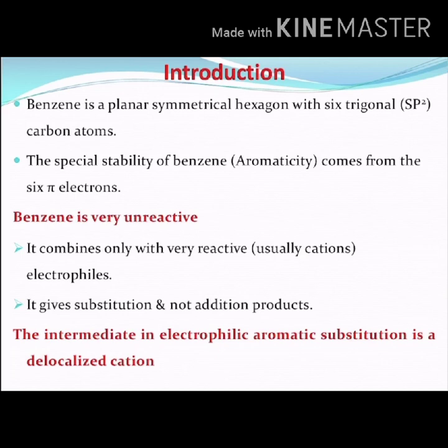It combines only with very reactive electrophiles, usually the cations. The cations are called electrophiles. It combines only with very reactive electrophiles, and it gives a substitution product and not the addition product. This is very important: benzene undergoes substitution reactions. The intermediate in electrophilic aromatic substitution is a delocalized cation.